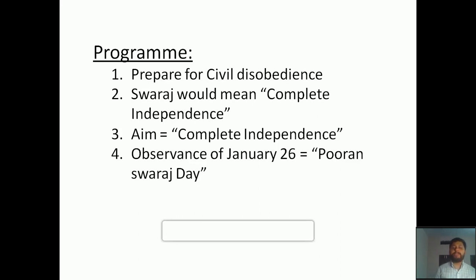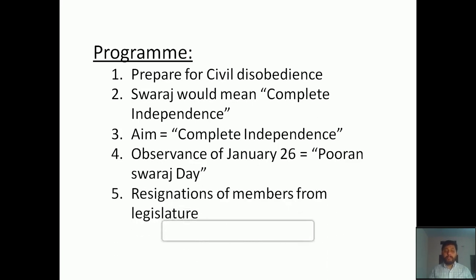First they were deciding to fix January 26 as Independence Day, but due to some other reasons it was fixed on August 15. But they were not ready to forget the date January 26 from history. That's why right now we are celebrating January 26 as Republic Day.